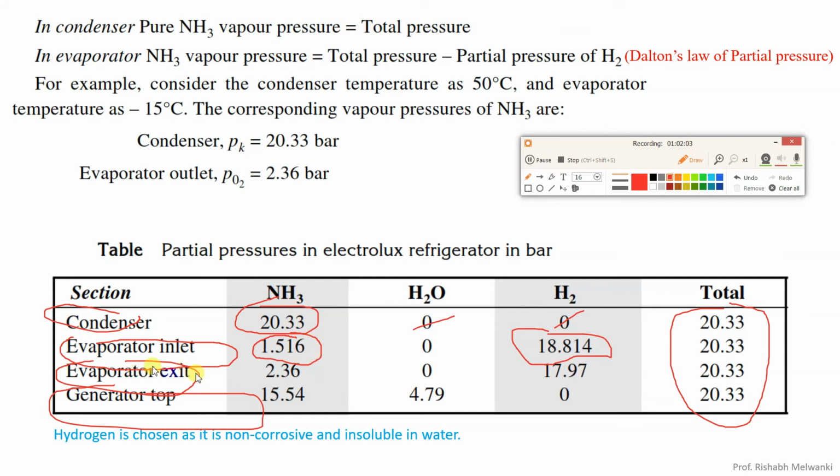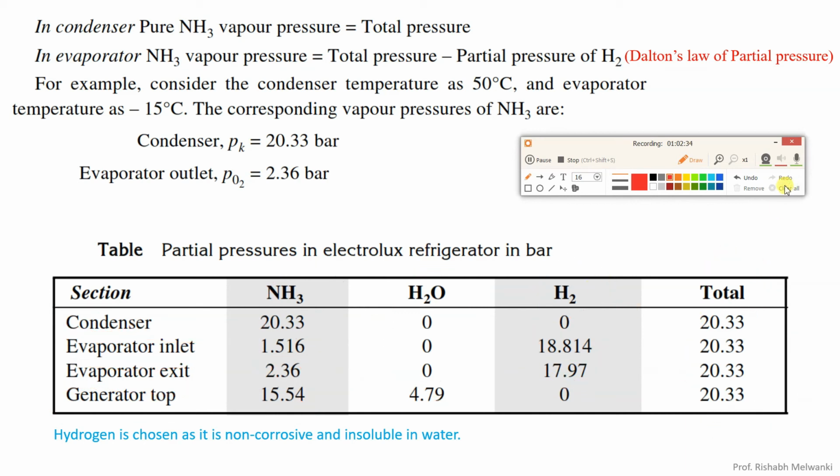At the exit of the evaporator we will have ammonia and hydrogen. On the top side of the generator, where we have strong solution, ammonia pressure is more and water pressure is less. So this is about the partial pressures, the addition of the three pressures gives the total pressure.